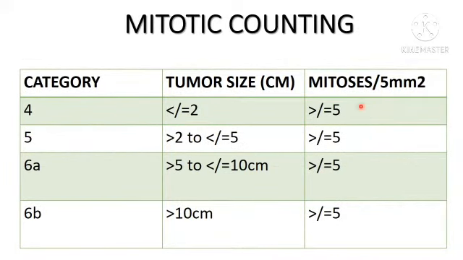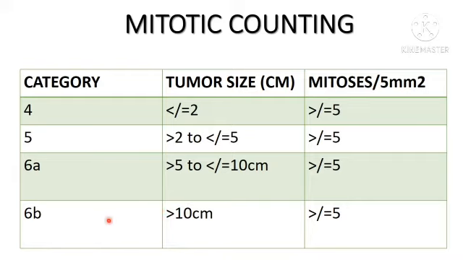If the mitotic count is more than 5 per 5 mm square surface area, then again you have to look for tumor size. If it is less than or equal to 2 centimeters, it belongs to category 4. If the tumor size is between 2 to 5 centimeters, then it belongs to category 5. If between 5 to 10 centimeters, then category 6A. If more than 10 centimeters, it belongs to category 6B.